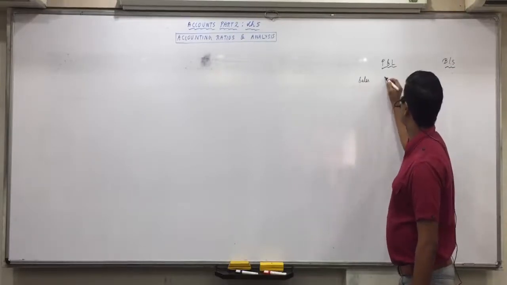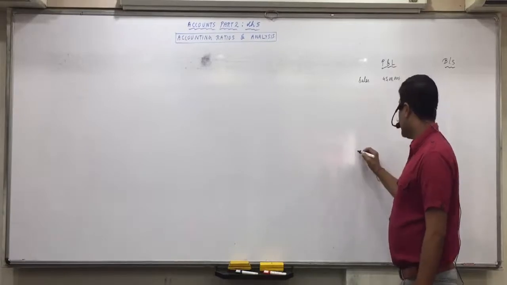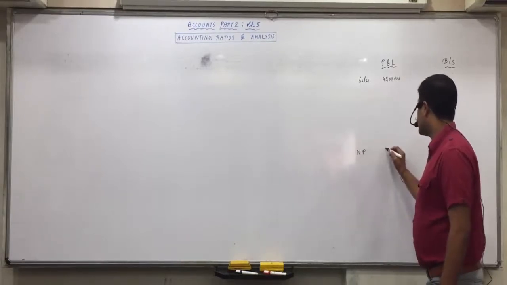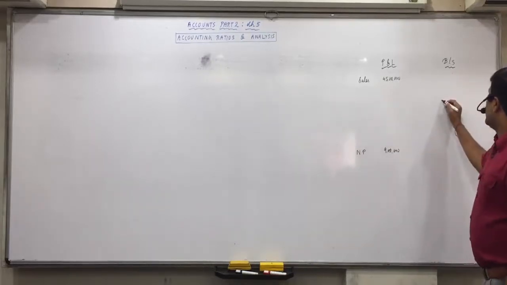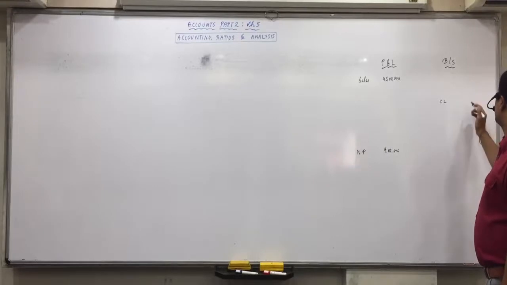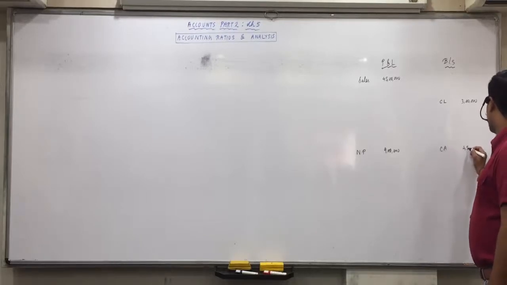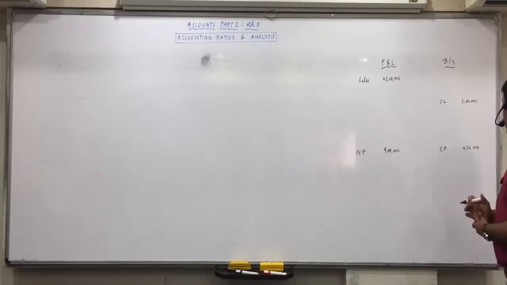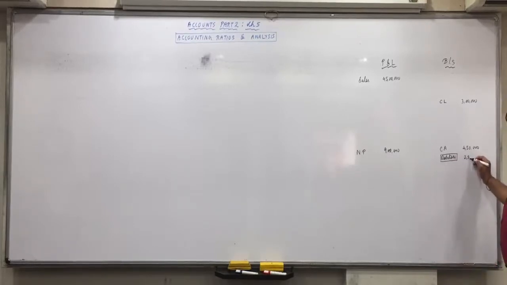Sales, let us say 45 lakhs. At the end, net profit, profit after tax, let us say 9 lakhs. In the balance sheet, current liabilities, let us say 3 lakhs. Current assets, let us say 4,50,000. In that, within current assets, let us say debtors are 2,25,000.